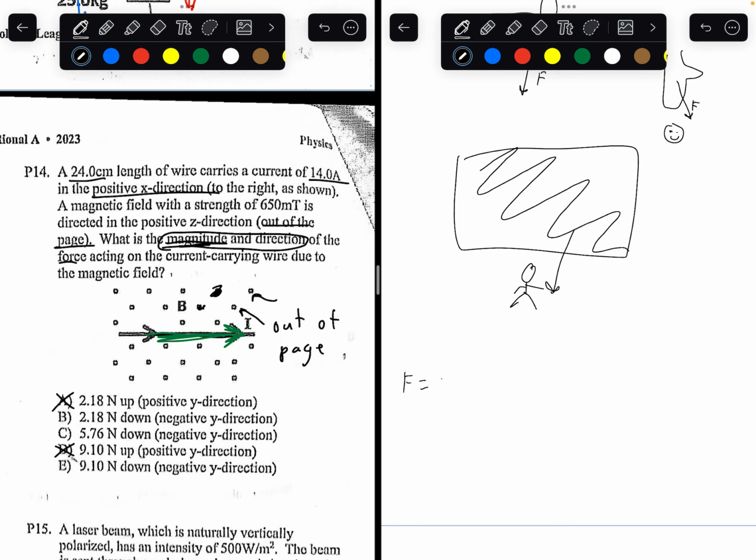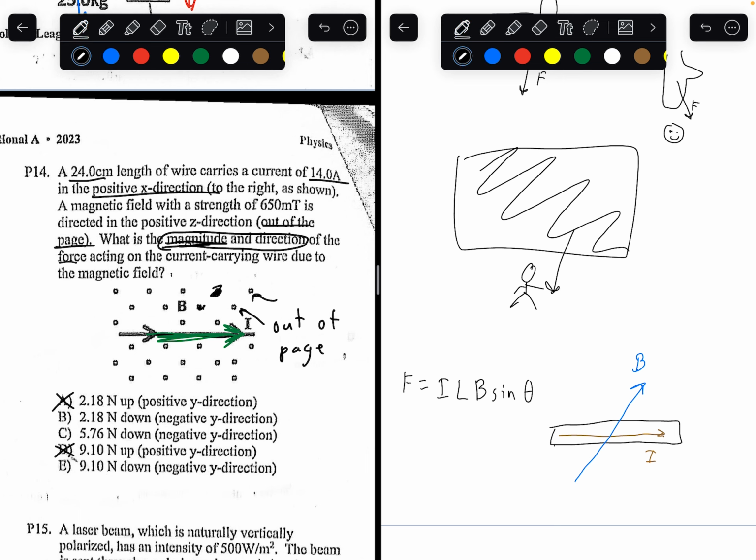Force equals current times the length of the wire times the magnetic field through the wire times the sine of the angle. So let's just say we have the wire. We have current flowing through it, current of I amps. And there's a magnetic field through this wire.